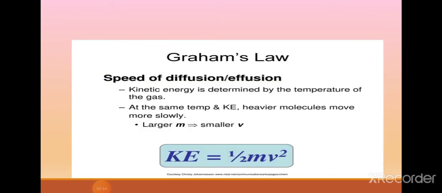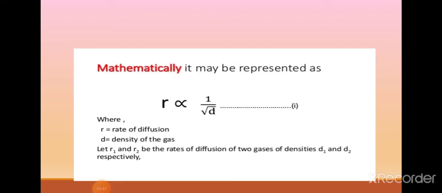Now, what exactly is Graham's law of diffusion or effusion? This law was presented by Thomas Graham in 1833, and the law states that at constant pressure and temperature, the rate of diffusion or effusion of a gas is inversely proportional to the square root of its density. So the rate of diffusion is inversely proportional to the square root of the density.